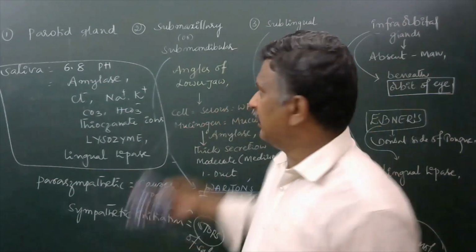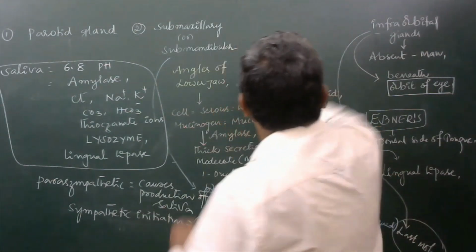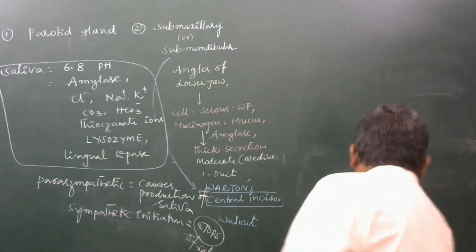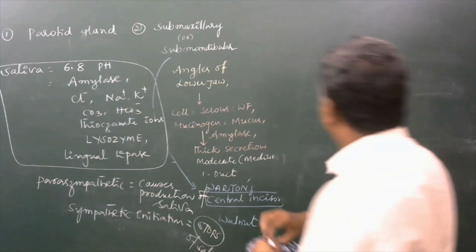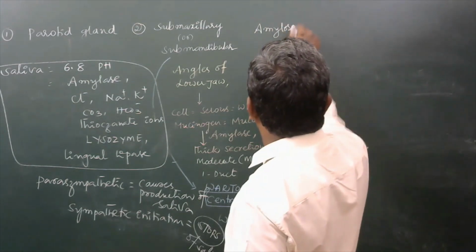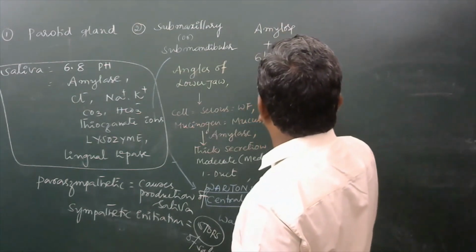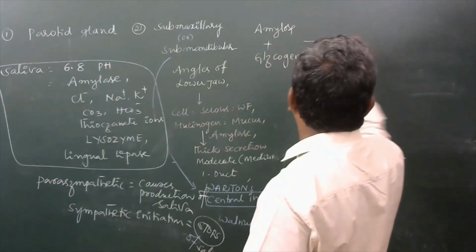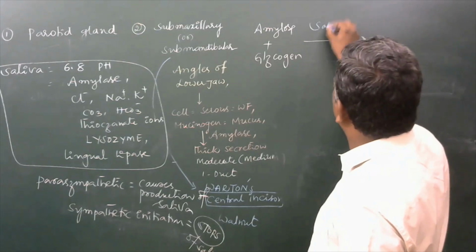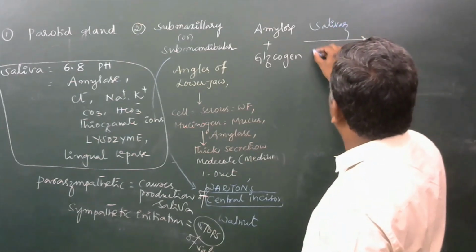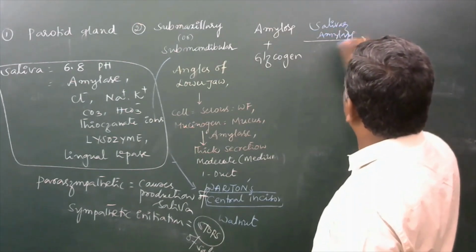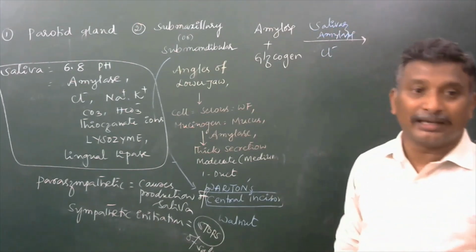Okay, I think this is the brief information regarding the salivary glands present in the buccal cavity, and finally they will work on which one? They will work on amylose plus glycogen. On which one is going to be acted? Salivary amylase in the presence of Cl- ions.